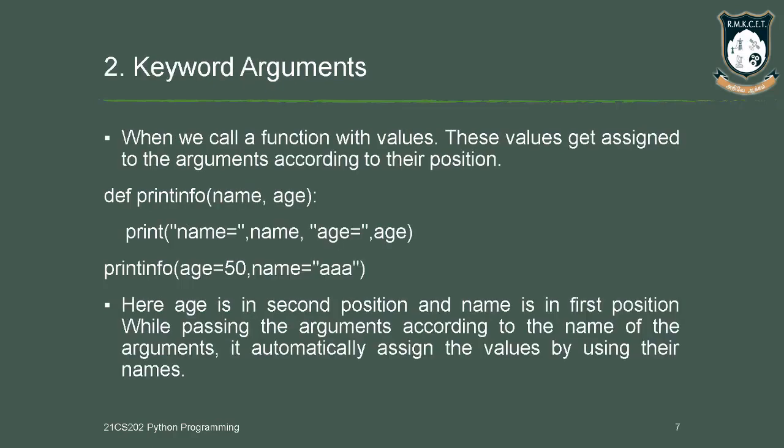The second case is keyword arguments. Here we provide values to the arguments by name, and the value is taken based on the keyword rather than the position. In the function call print_info, age is kept first and name is kept second, but in the function definition, name is kept first and age is kept second. The value is fetched by the function header according to the keyword.